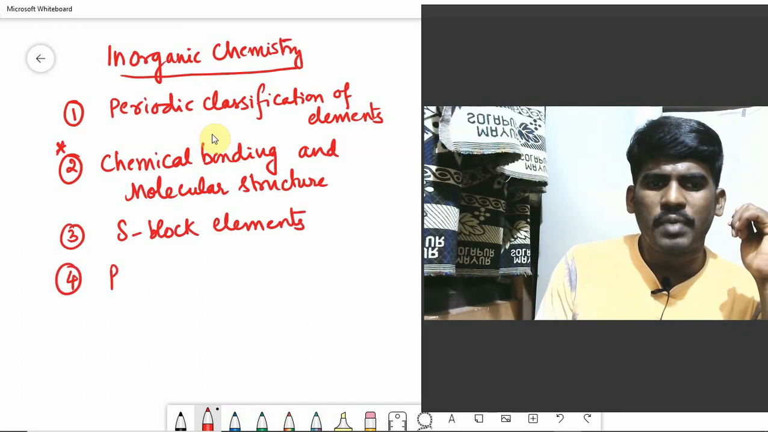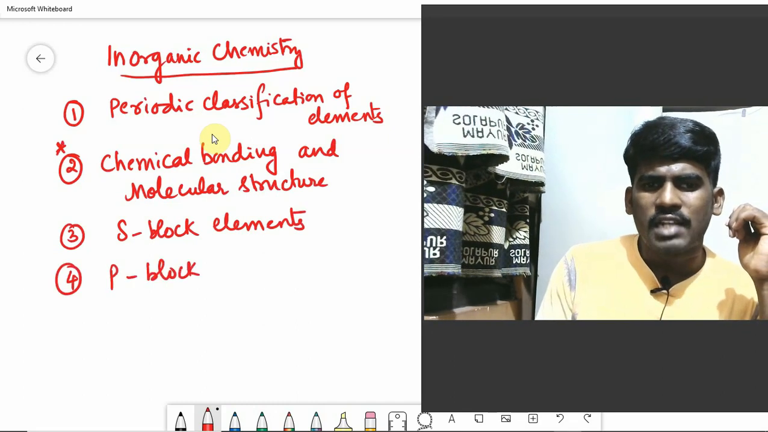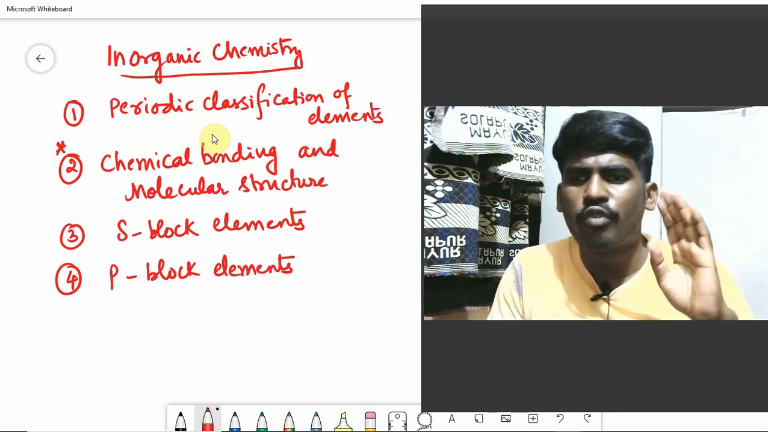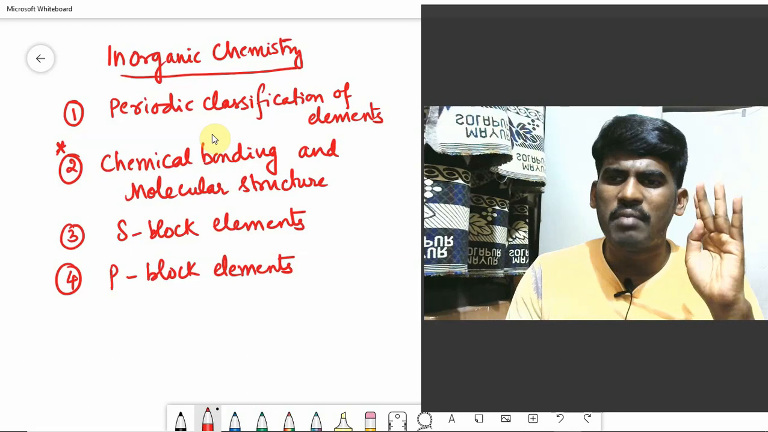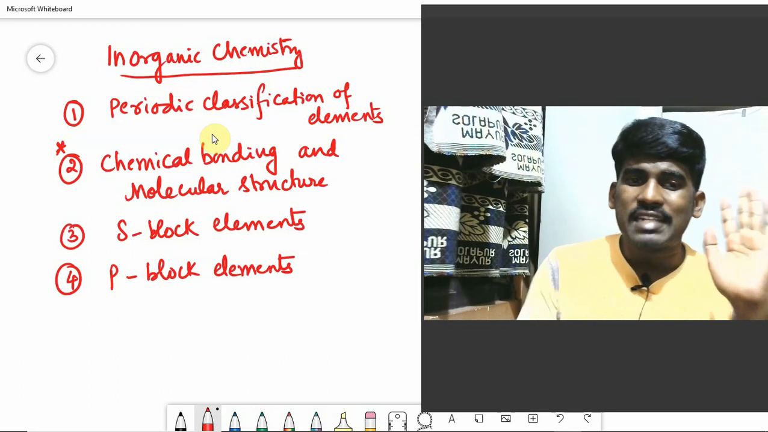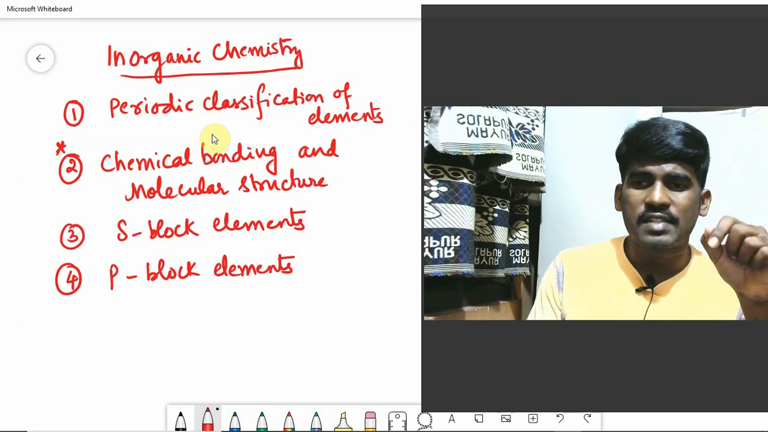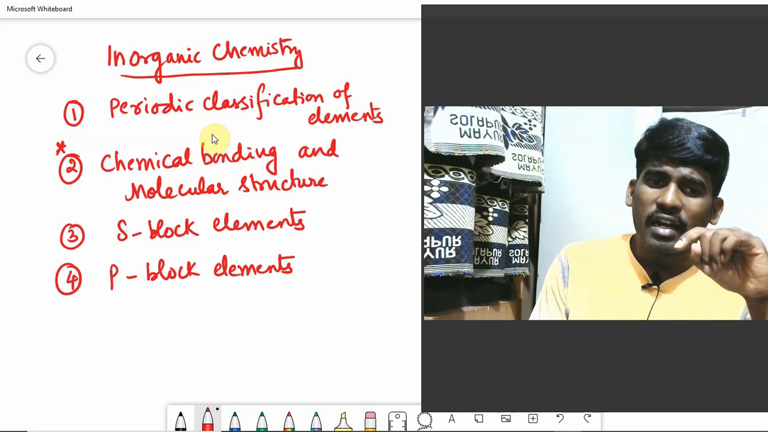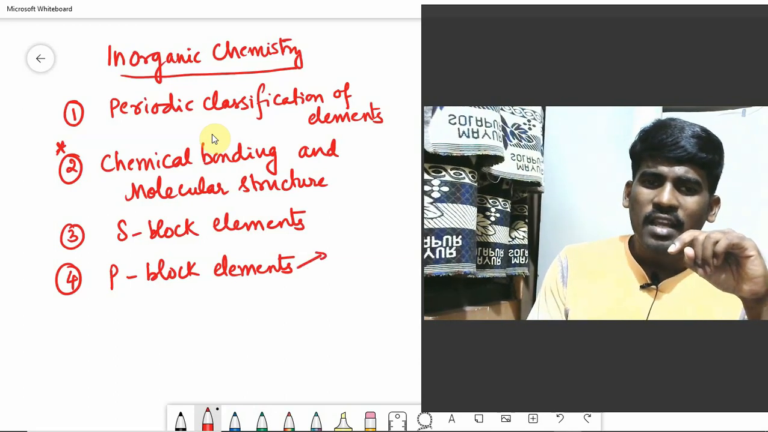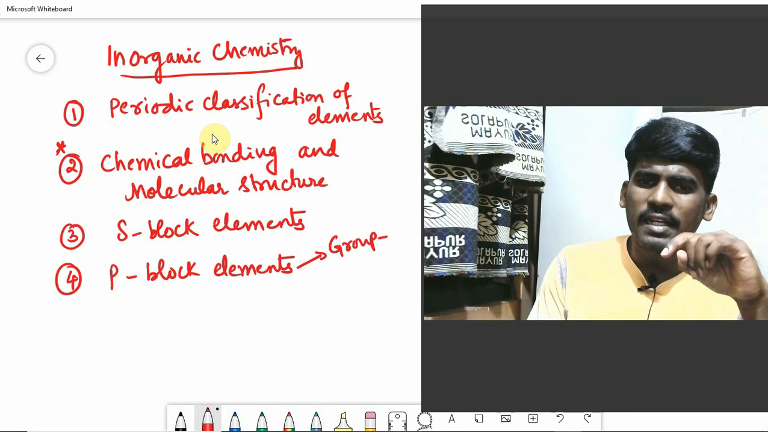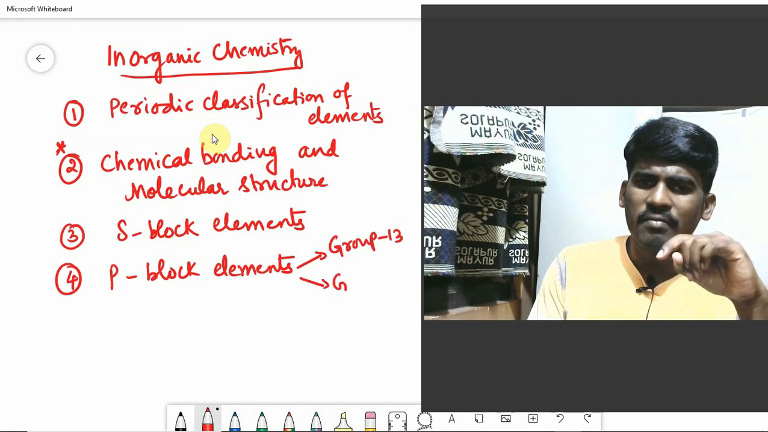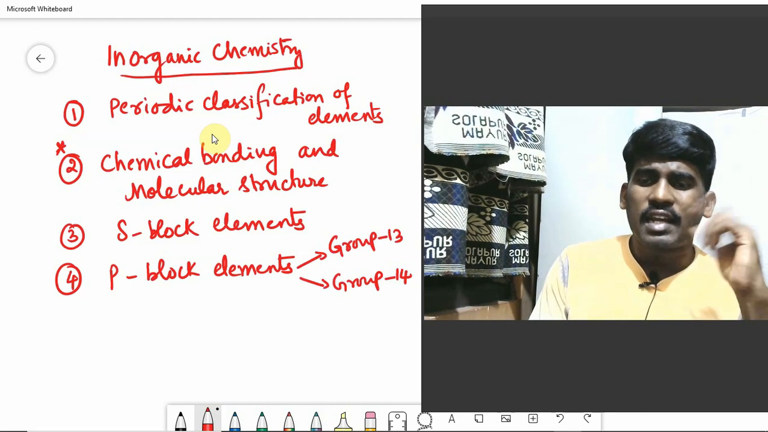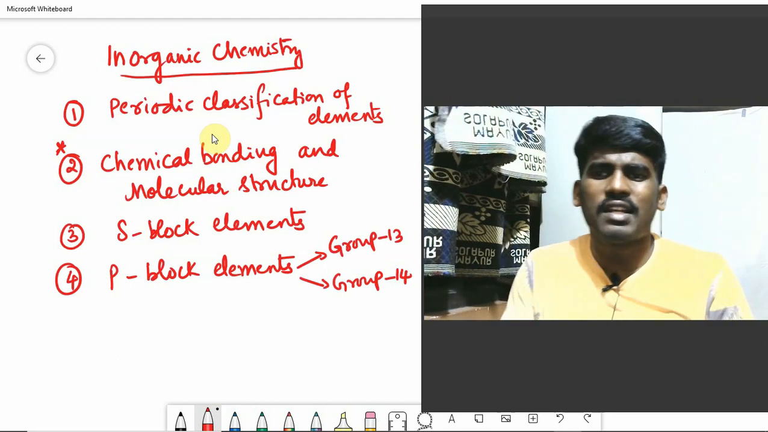Fourth one is P block elements. As you know, the modern periodic table can be divided into 4 blocks: S block, P block, D block, F block. S and P will be discussed in the first year or class 11. D and F block will be discussed in the second year. Under the P block elements, we will be discussing group 13 elements and group 14 elements in class 11. And in second year, we will be talking about 15, 16, 17, 18, right?